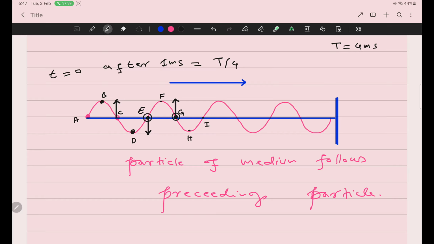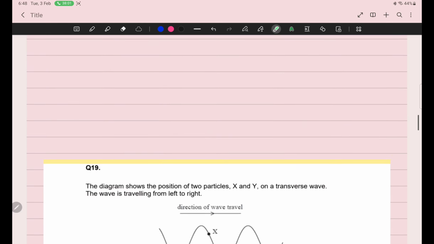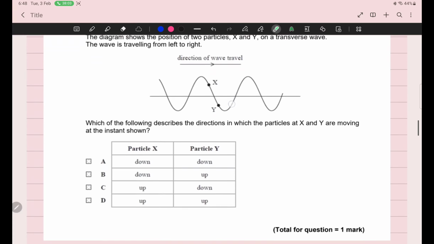Okay, beta. So every particle follows the movement of its preceding particle, and this rule is valid only for t upon 4 seconds later. T upon 4 means if the total time period is 4 milliseconds, then this rule which I am teaching you is only valid for t upon 4. And now I am solving paper question.